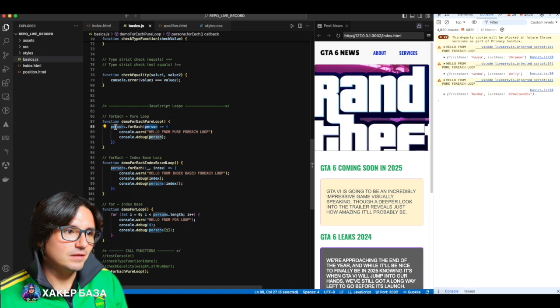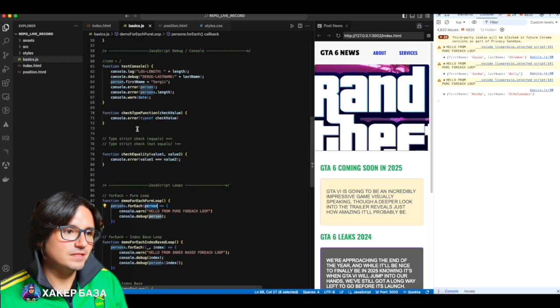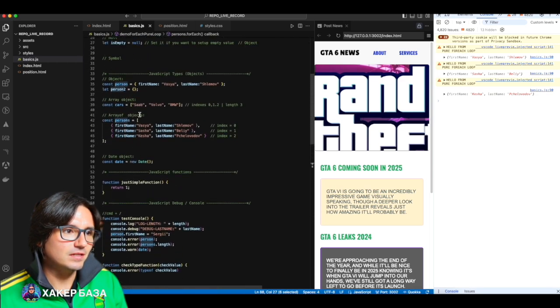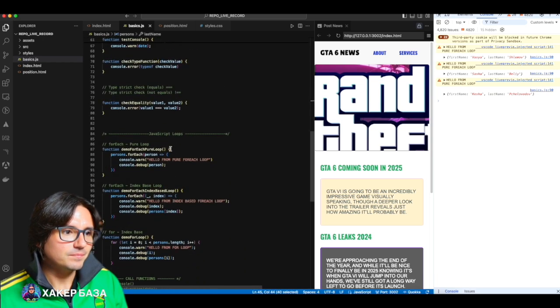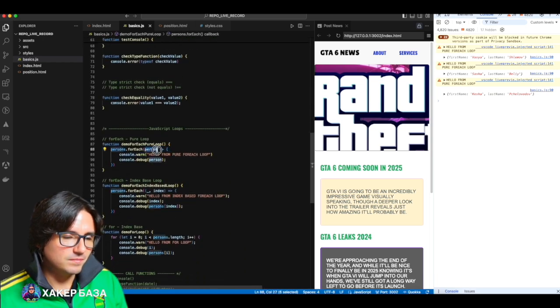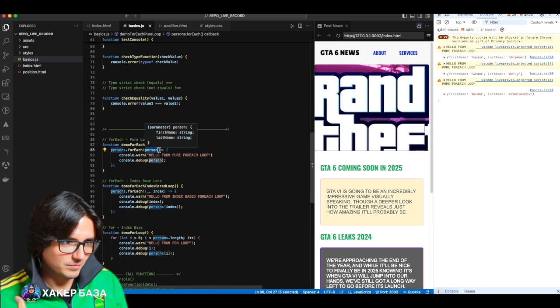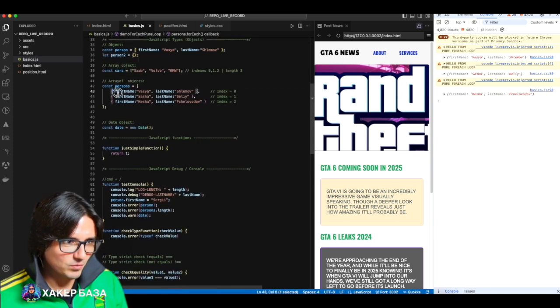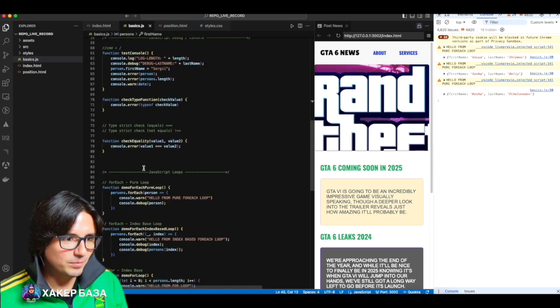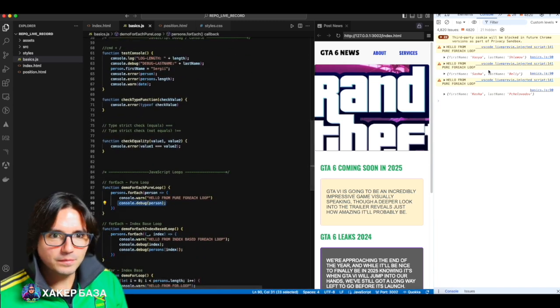I write here person, so when we iterate using forEach, what does this mean? We go sequentially through each element. 1, 2, 3. And this reference, person, you need to grasp this, understand with your mind what it is. This is a reference to each element in the sequence. 1, 2, 3. And you see, when we print person to the console, it sequentially gives us each character. 1, 2, 3. That is, it iterates, roughly speaking.